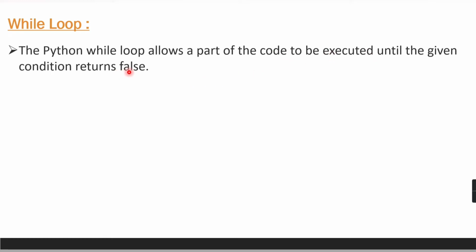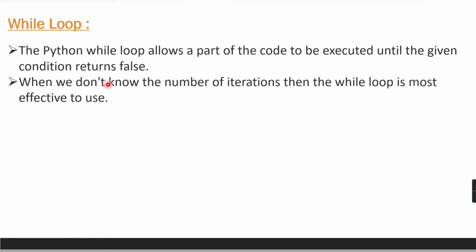So we have seen the for loop. In the for loop we were providing the start position of the iterating and also the end position, like in the range function we were providing all those details. While in the while loop we provide a condition and the block of statements will be executed until that condition becomes false. So when we don't know the number of iterations, the while loop is most effective to use. When we know the number of iterations we can use for loop, but when we don't know the number of iterations we can go with while loop.